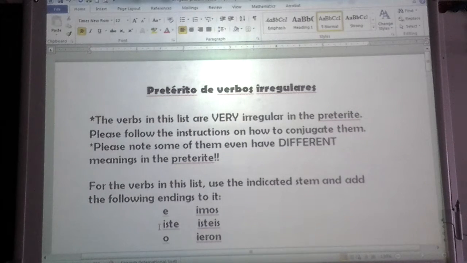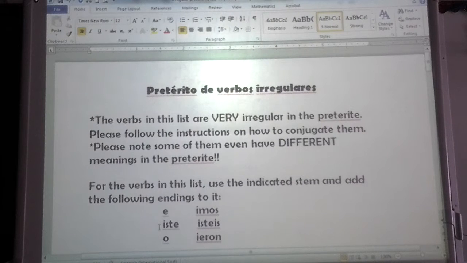Clase, you should have all received a packet titled Pretérito de verbos irregulares. It should look like this. Please follow along with me as we go over these notes. These are your notes. The verbs in this list are very irregular in the preterite. Please follow the instructions on how to conjugate them. Please note some of them even have different meanings in the preterite.